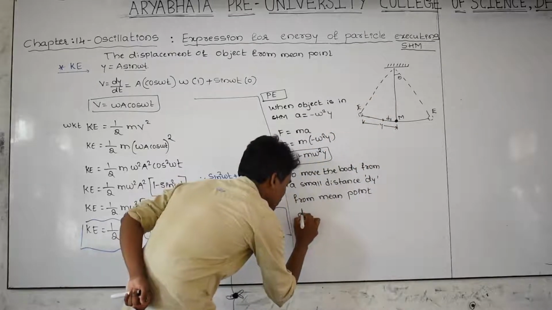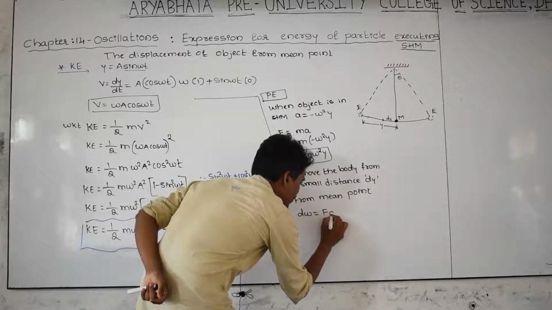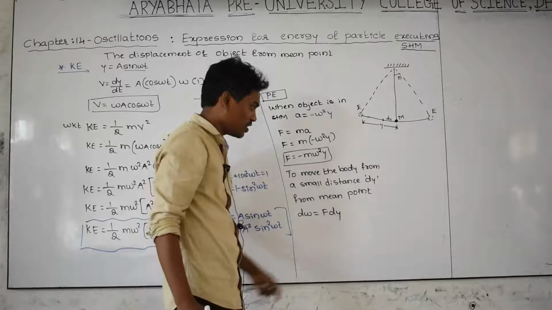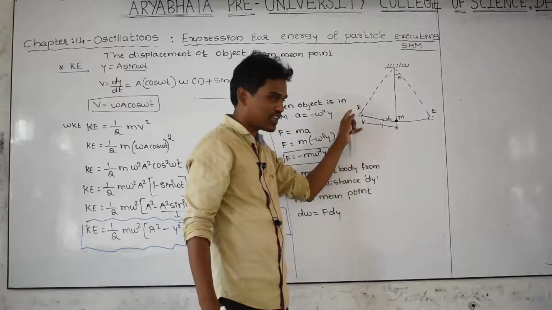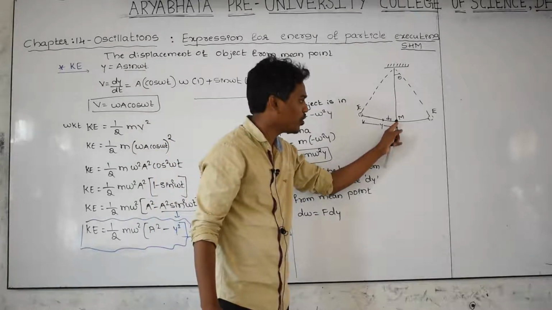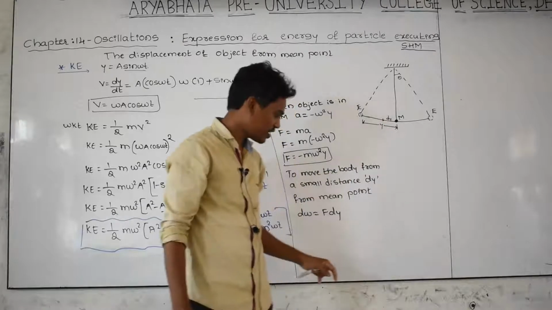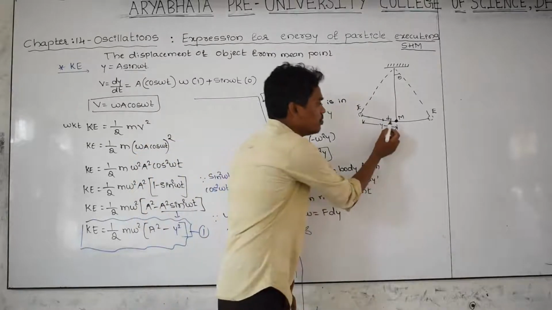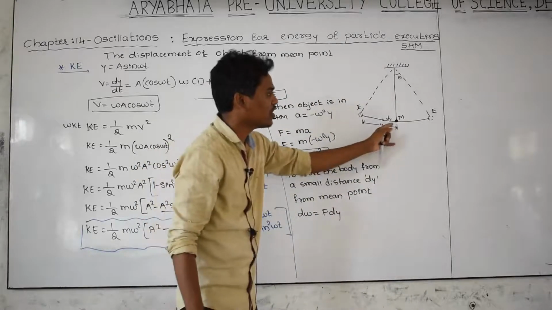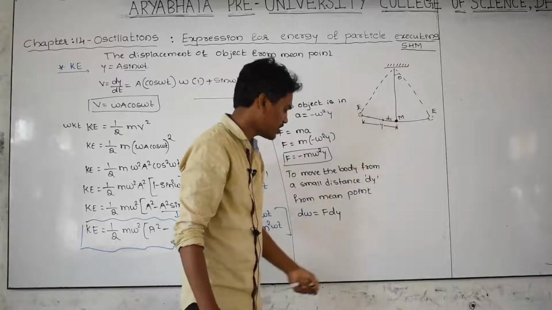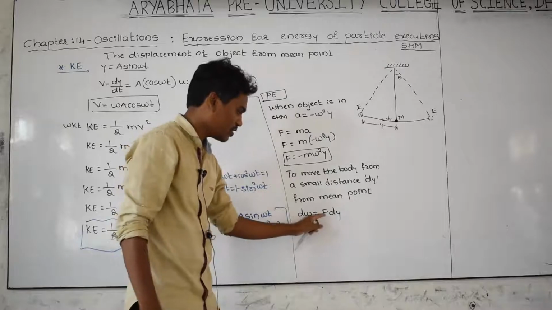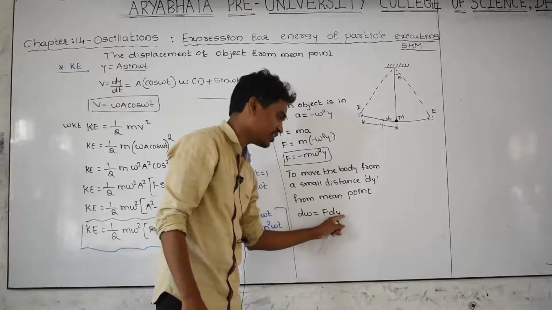That smaller work is dw, which is equal to F into dy. This is force into displacement. What is F? The force acting on the body in this direction. What is dy? The small displacement from the mean point to this point. After applying F as a force, the body is displaced by dy. Then in order to displace a smaller distance dy, how much work has to be done on the body? That smaller work done is force into the smaller displacement dy.